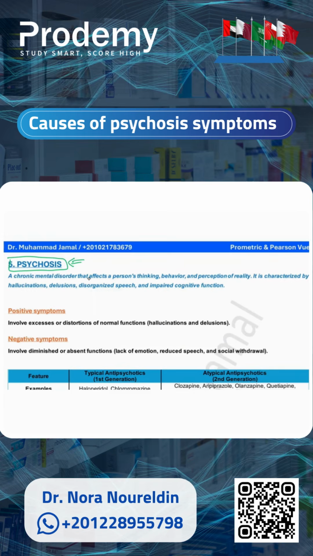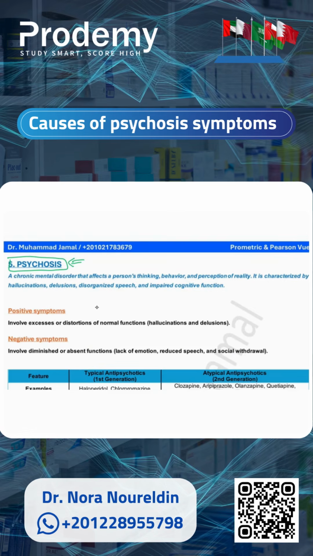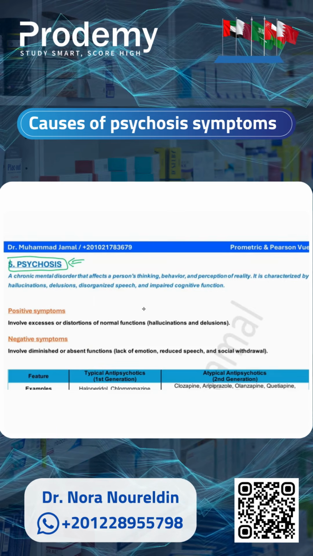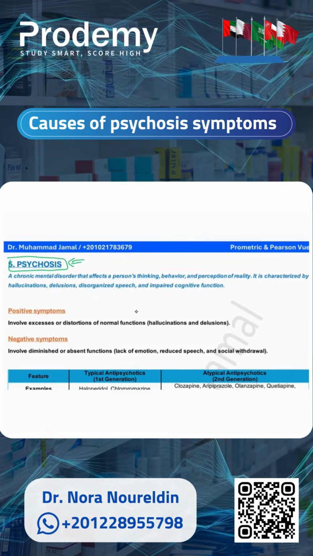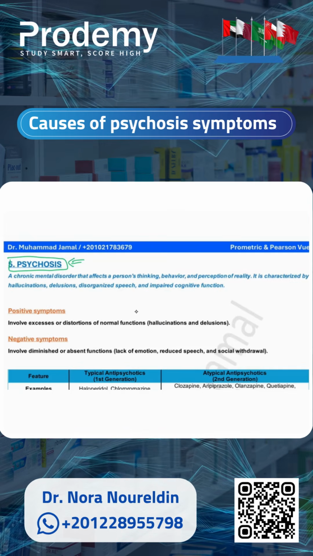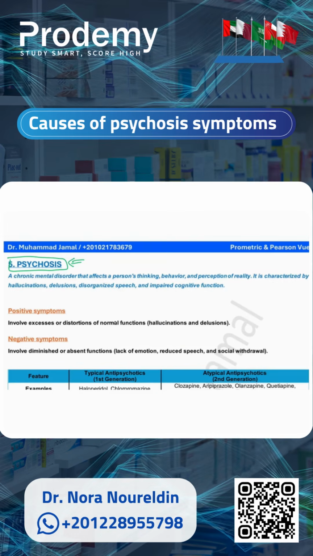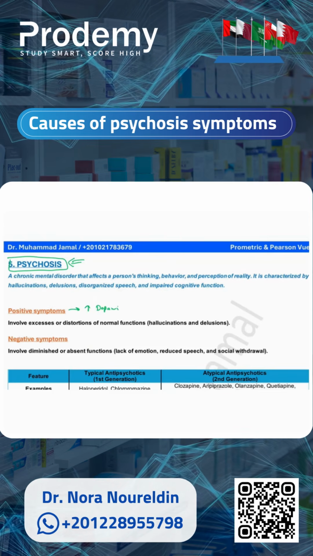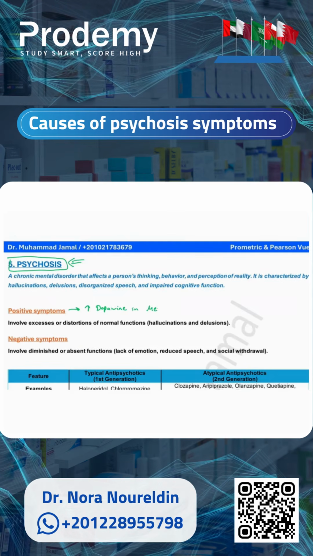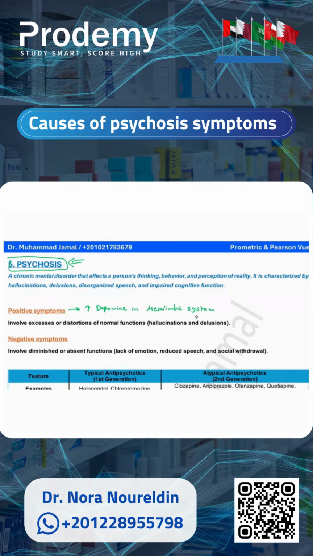So patients usually experience positive and negative symptoms, and the positive symptoms are the things that shouldn't be there, but they are there for them. In other words, the positive symptoms for the schizophrenia patients are the hallucinations and the delusions. And these are mainly caused by the increase of the dopamine levels in the mesolimbic system. So this is what mainly derives the positive symptoms.